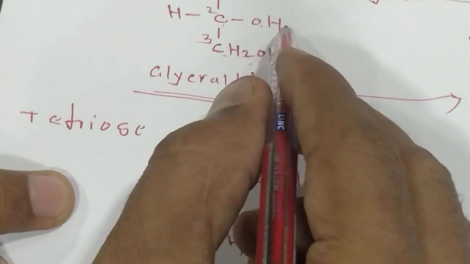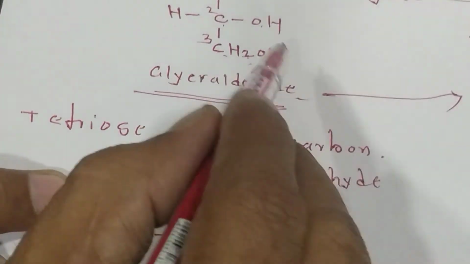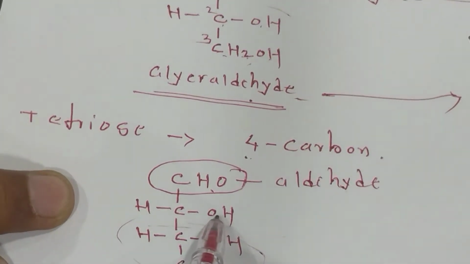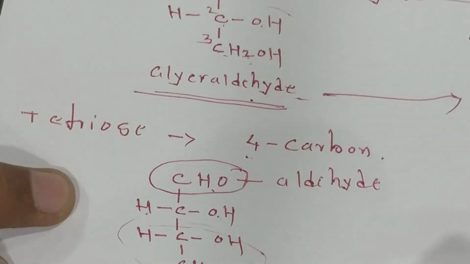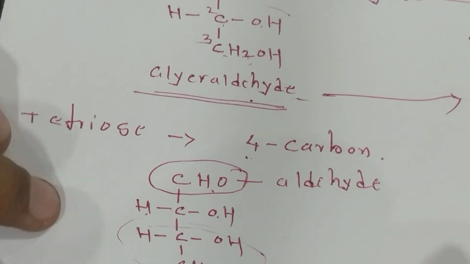See the basic nucleus of the triose: the aldehyde group, and the remaining part is the same, with the addition of OH and H. What is a carbohydrate? It has polyhydroxy groups.